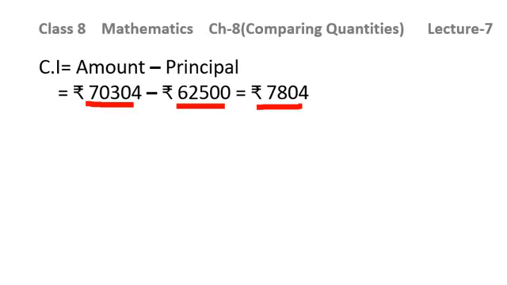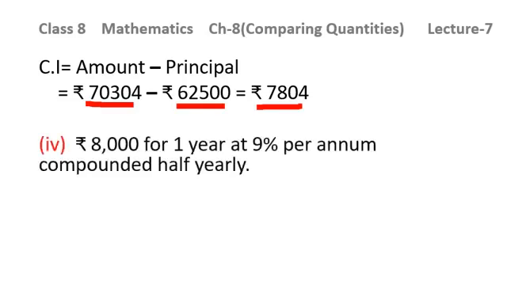And the second case was also the same, but the difference was of time. When the time was given to you like 2.5 years, it can be 1.5 years, it can be 3.5 years. And this is the third part, where we are supposed to find the interest being compounded half yearly. Now coming to the fourth part, this is the same as part 3.